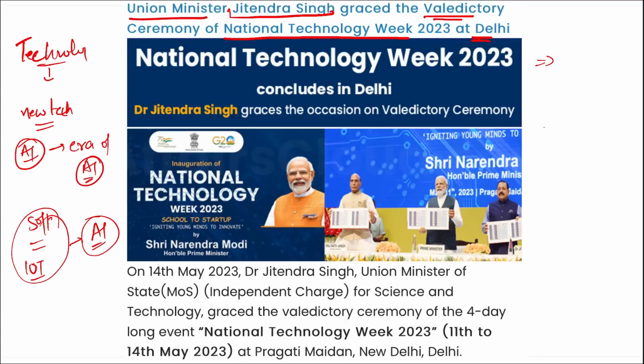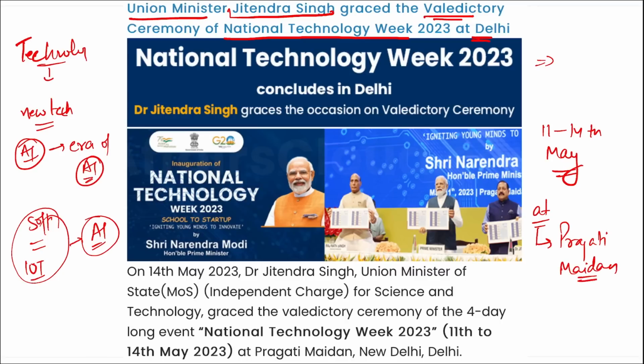So coming back, remember, Dr. Jitendra Singh, who is our Minister of State for Science and Technology, has recently been present at the 4-day long event, that is National Technology Week. It was from 11th to 14th of May. Correct? The location where this was observed was Pragati Maidan, in New Delhi.